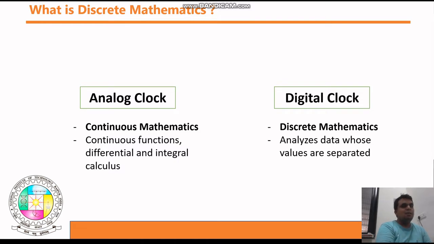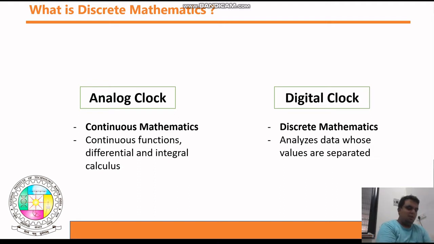What is meant by discrete? If I am talking about a particular time like 12 hours 11 minutes and 7 seconds, the next time is 12 hours 11 minutes 8 seconds. So you are not getting the time in between 7 and 8 seconds. This is called discrete values. We need to know which kind of functions are used in mathematics when we get continuous values and discrete values.